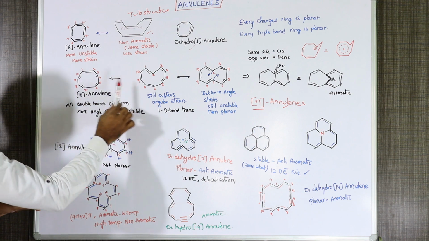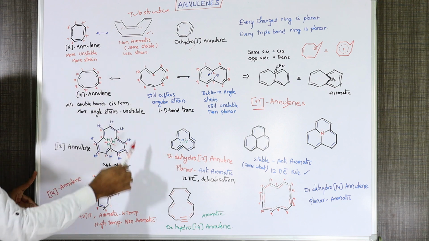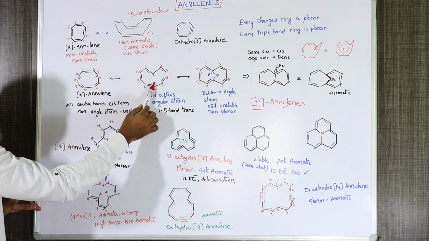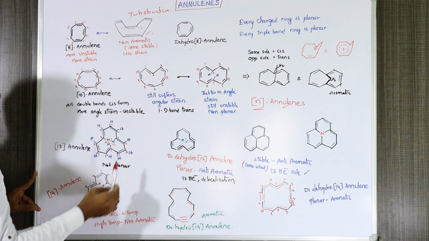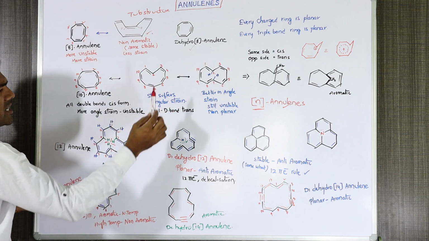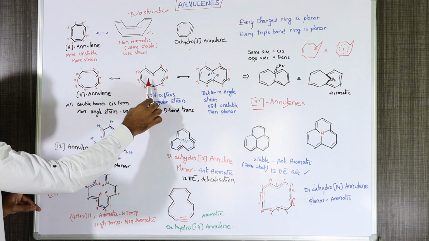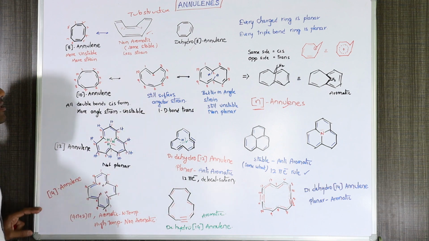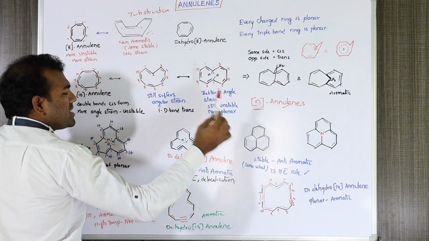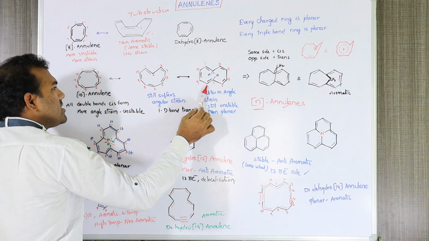Ultimately, it tries to lessen the strain, so this compound will be interchanged into this structure, with 2 double bonds drawn into a non-planar structure, but it still suffers angular strain. There are still many cis hydrogen interactions, so to improve the angular strain, this compound in turn will turn into this structure.